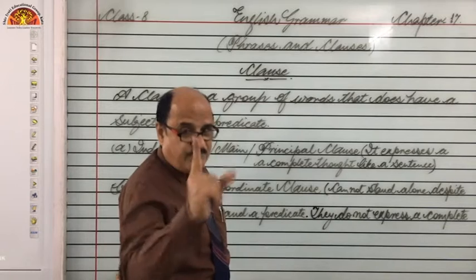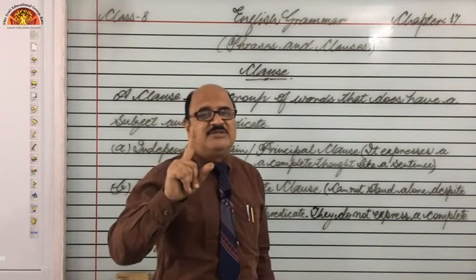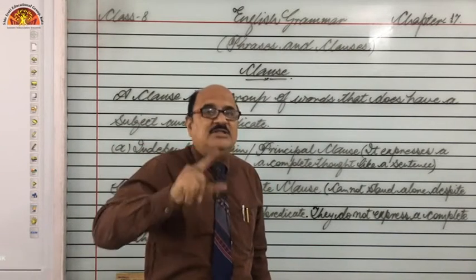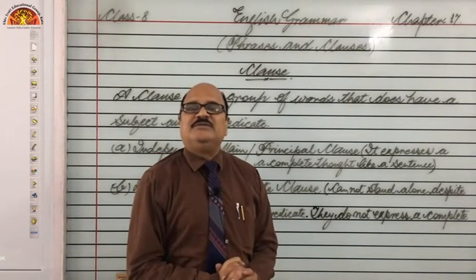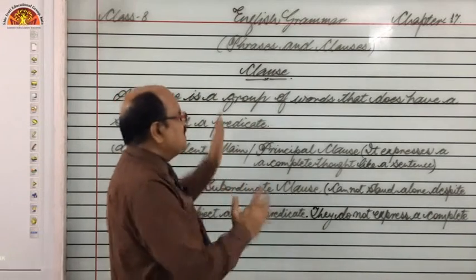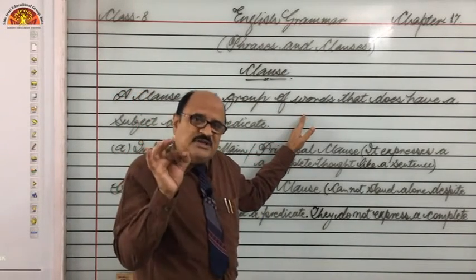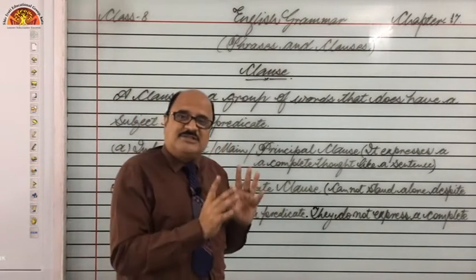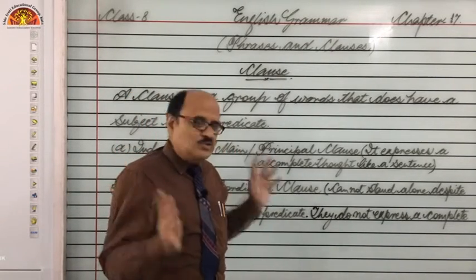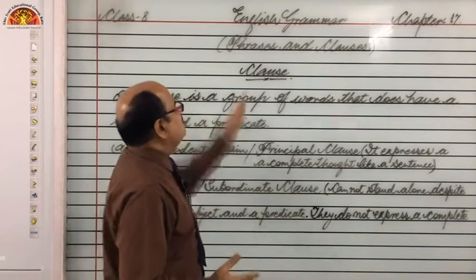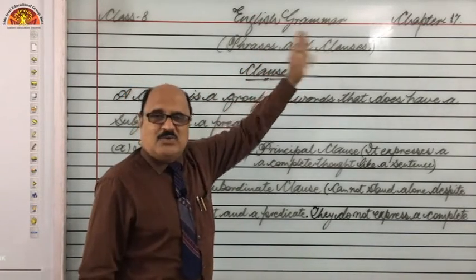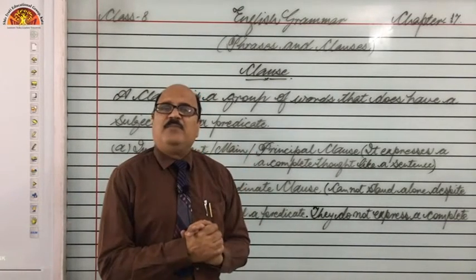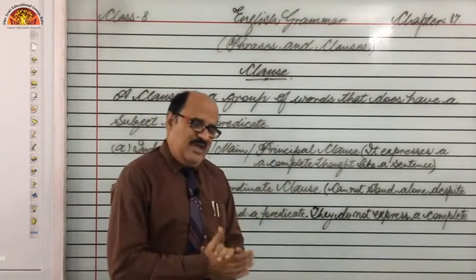But a phrase cannot have both the subject and the predicate, means either of them may be present in the phrase, but they both cannot be present in a phrase. So we can say a phrase can have either a subject or a predicate, but a clause must have a subject and a predicate, right? So I hope you must have got the difference between a phrase and a clause, right? So look here, you can say any sentence can be a clause. For example, if I say